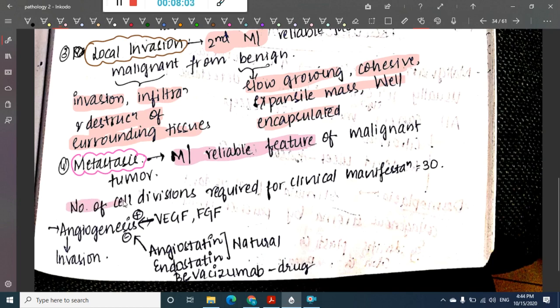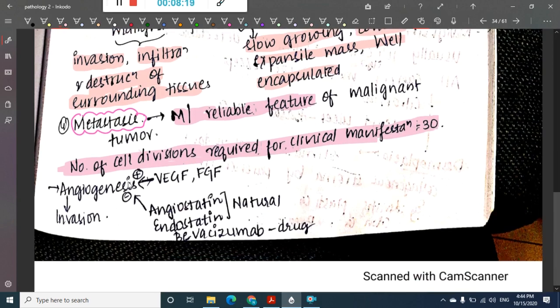Normally the number of cell divisions required for clinical manifestation is 30 cell divisions. If there are 30 cell divisions, then it will be clinically manifested. Then we have angiogenesis, which is also a good feature of malignant tumor.